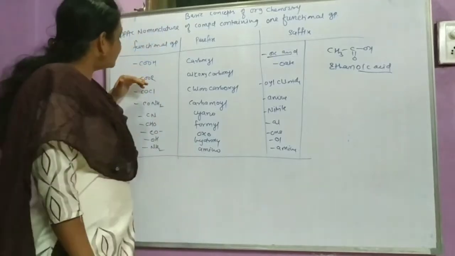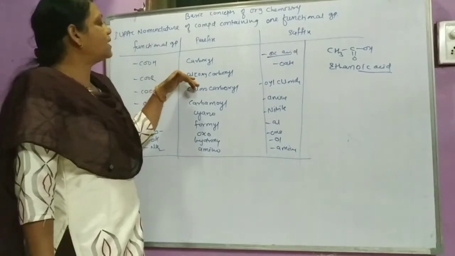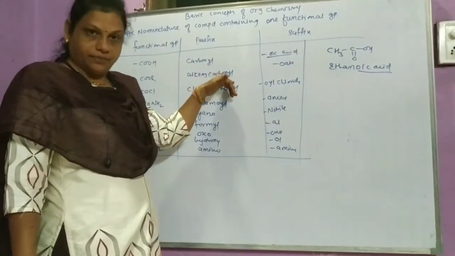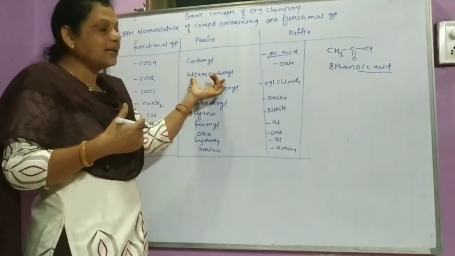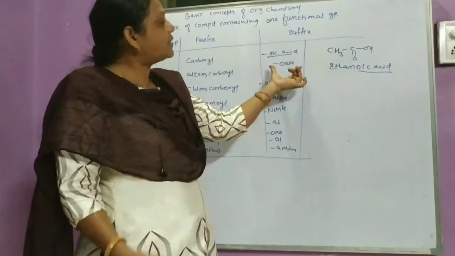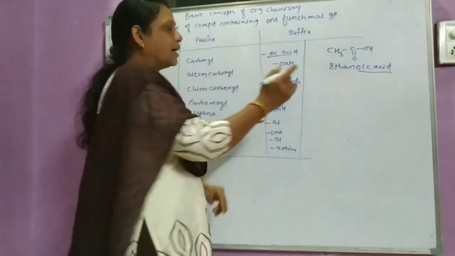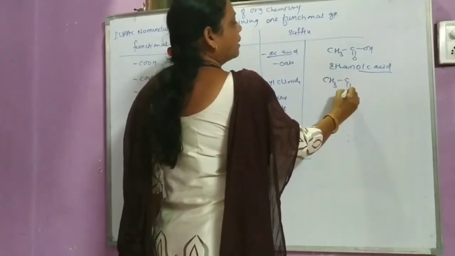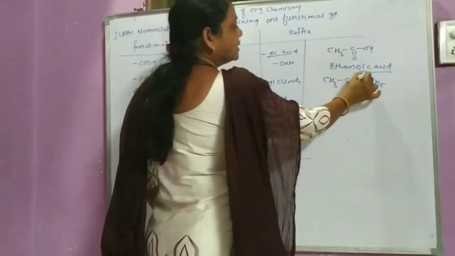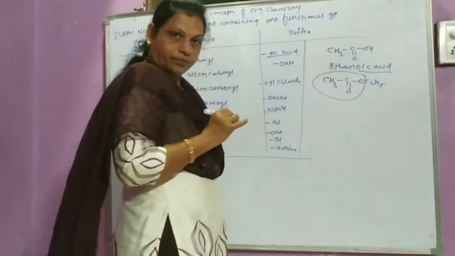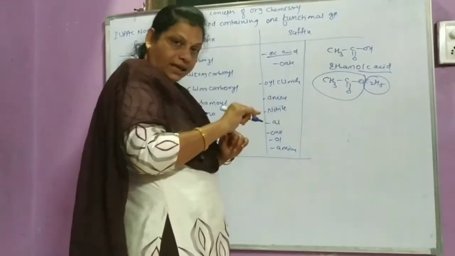Next one, COOR, which is an ester, meaning an alkoxycarbonyl group. The prefix used is alkoxycarbonyl, but while writing the IUPAC name the suffix used is oate. For example, CH3COOC2H5. This is an ester. This is a carboxylic acid whose H gets replaced by the ethyl group, but it is an ester.